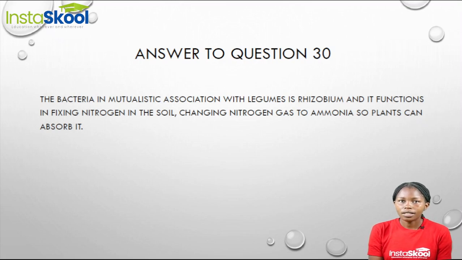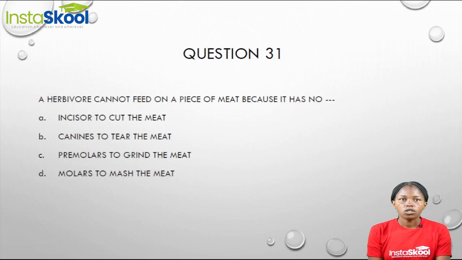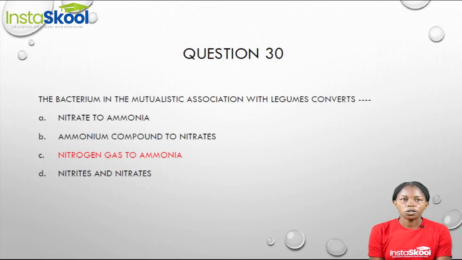It does this by changing nitrogen gas into ammonia, because plants can only absorb nitrogen when it is in the form of ammonia. So our answer is option C. The bacterium is rhizobium, because that is the name of the bacteria that is in mutualistic association with legumes. It helps to convert nitrogen gas to ammonia.